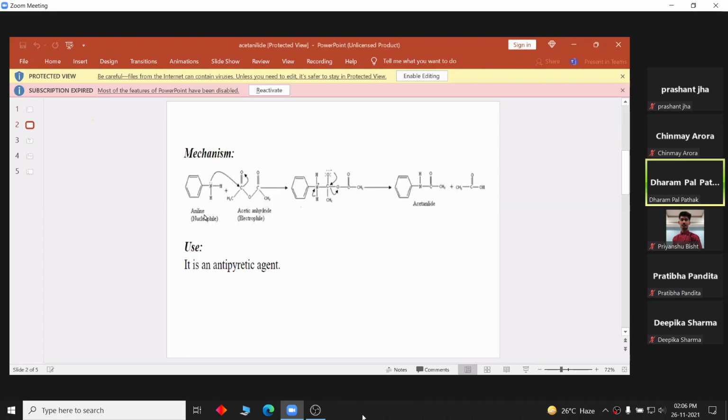This is the mechanism. This is nucleophile and acetic anhydride. This acyl group is electrophile. Here is the lone pair of electrons. So that's how we get this intermediate, which is departing with acetic acid, and we are getting acetanilide. It is an antipyretic agent, but it is not used because it is toxic, and we have better antipyretic agents like paracetamol and aspirin.